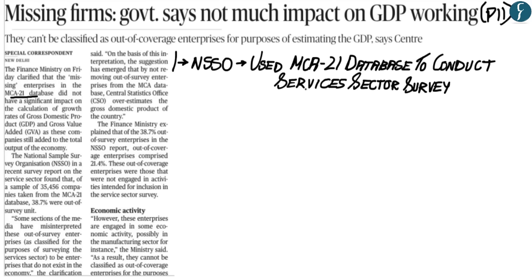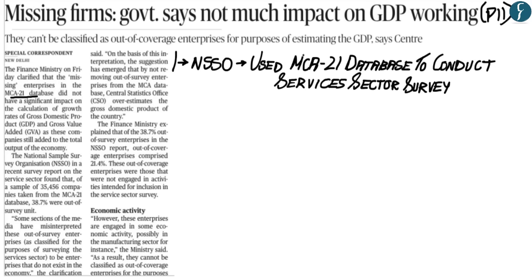In simple terms, MCA21 is an e-governance initiative of the Ministry of Corporate Affairs. This database provides a lot of services to companies, whereby companies can register upon it, fill important applications, send data to the Ministry of Corporate Affairs, upload information that the Ministry requires, and similarly various other services. And NSSO had used this MCA21 database because of its large collection of information to conduct a survey of the services sector.